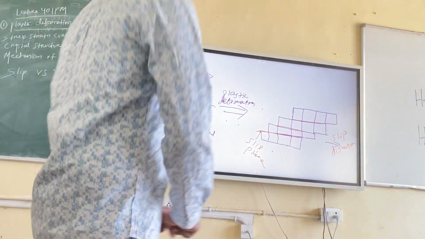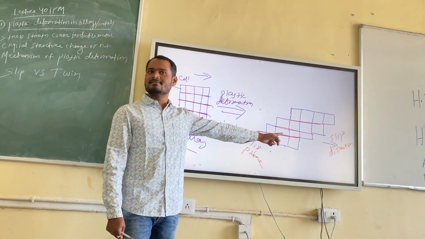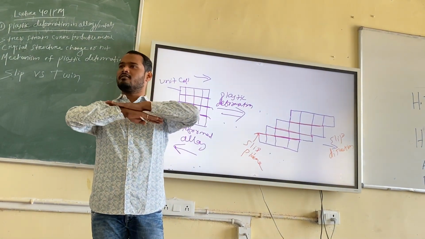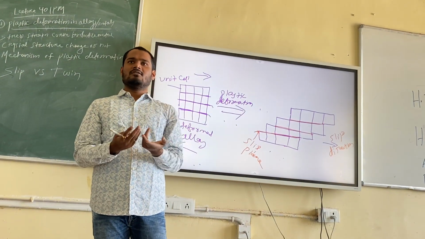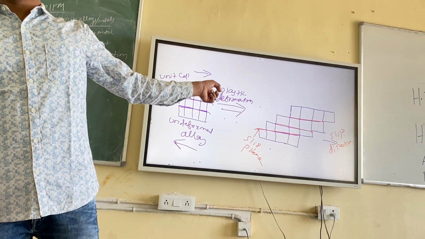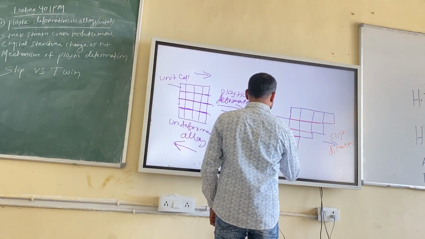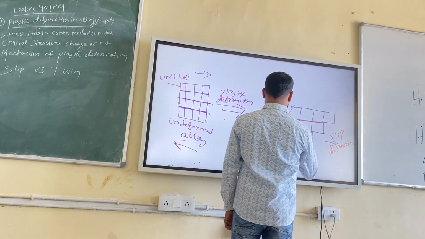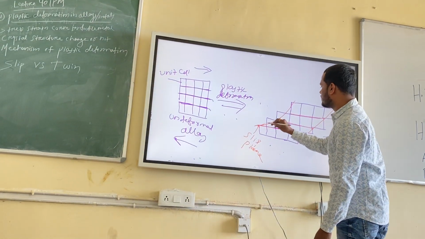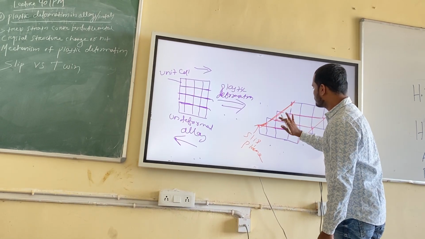Okay? So in this way you can see there is no change in the shape of the unit cells, they remain the same. The unit cells have only glided over one another, or slipped over one another, that's all. But there will be an external shape change. Just see, the initial shape was this one, but now the shape is like this. I can join them. This is a straight line shape. Fine.